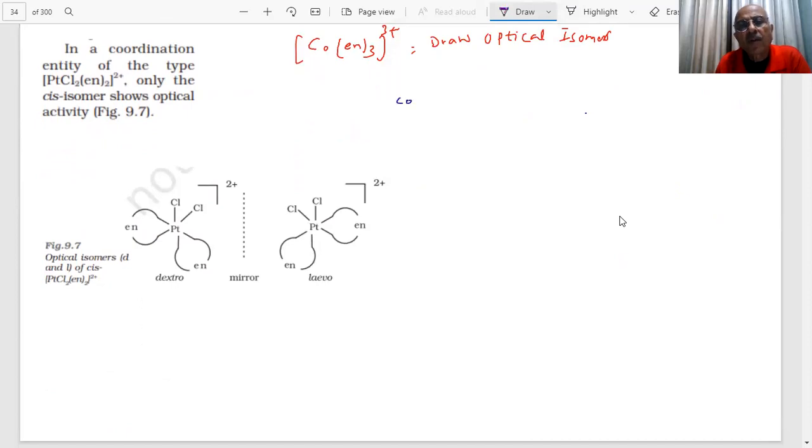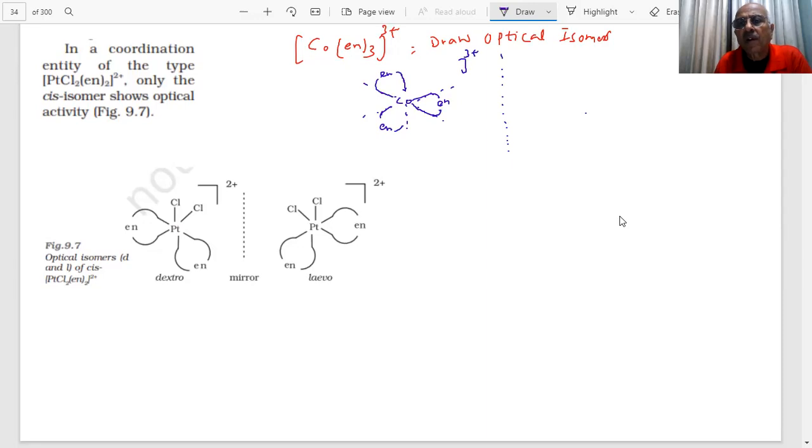I have Co. I draw a line, students. Now you have 3 en. So that will be one, second is closing here, third en, student, this one. This is the bidentate ligand, ethylene diamine. You have 3 plus. Mirror image of this will be, student,